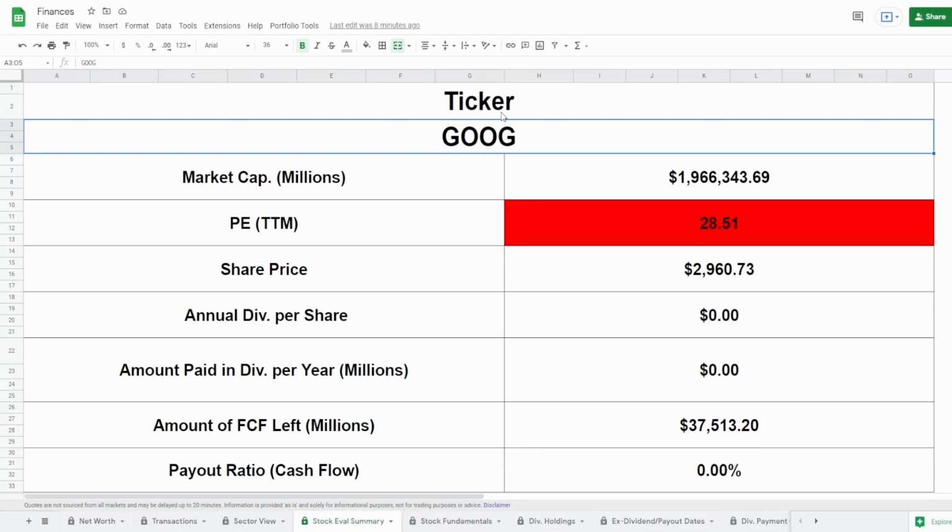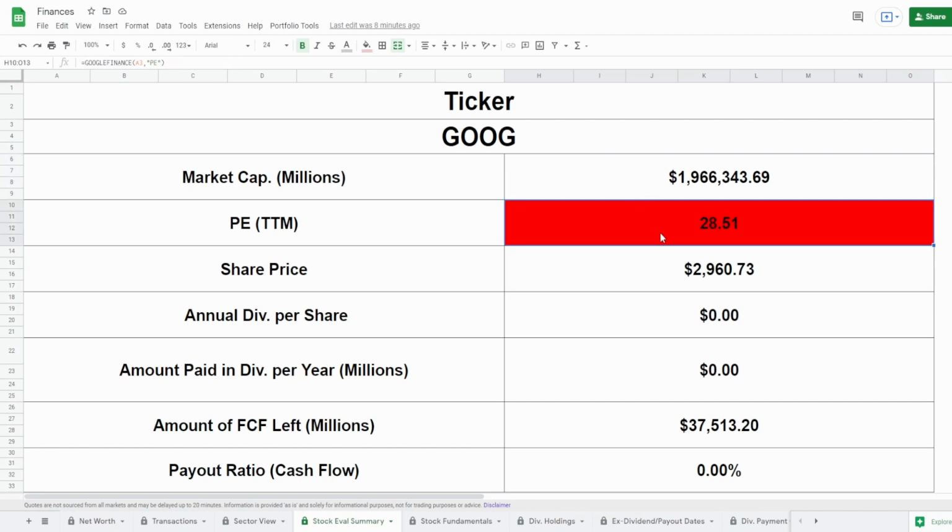Starting off, we got the calculator, ticker symbol of GOOG. Now, Google is one of those companies that has a Class A and a Class B. For all intents and purposes, I'm going to be analyzing Class A, which is GOOG. Class B is GOOGL, but just for all of you to know, they pretty much trade roughly the same, so doing one should give you guidance as to the other one. Market cap of around $2 trillion with a T, guys, $2 trillion.